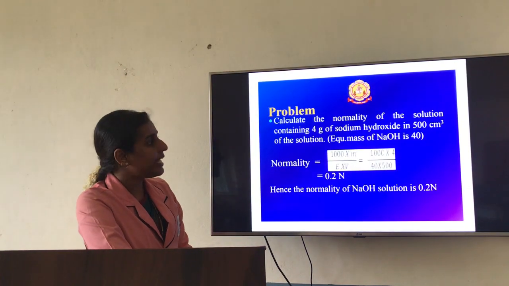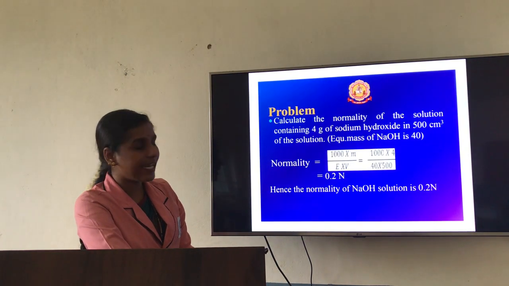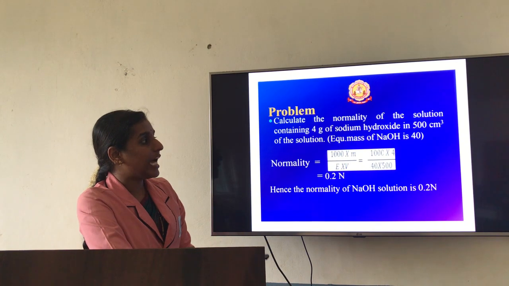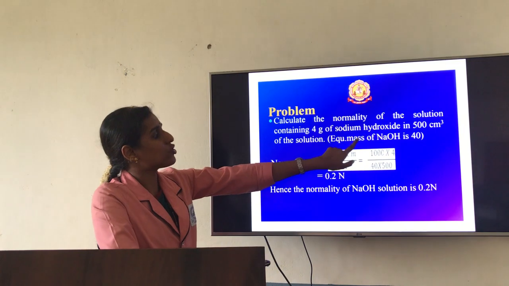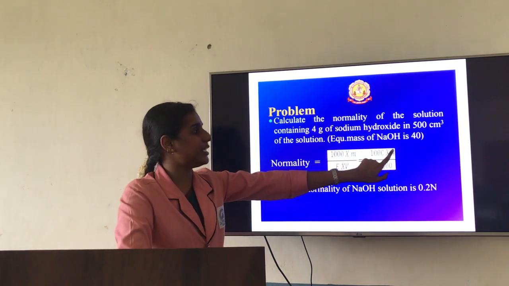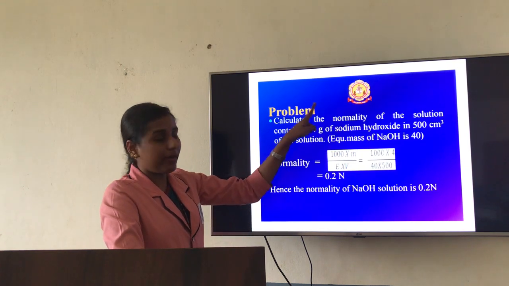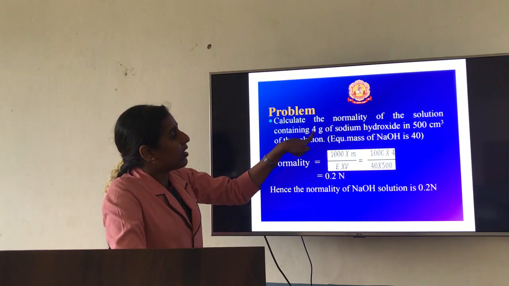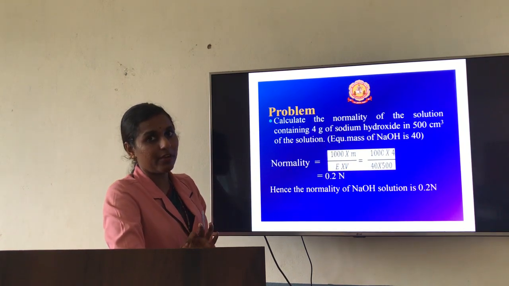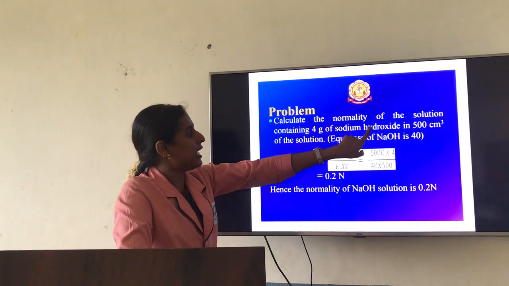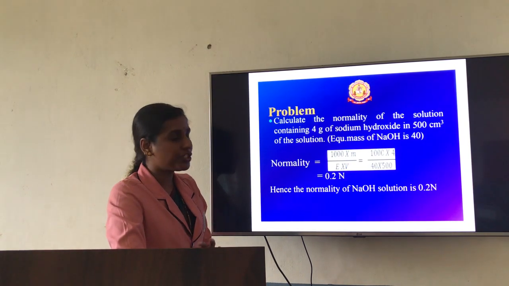Calculate the normality of the solution containing 4 gram of sodium hydroxide, that is NaOH, in 500 cm cube of the solution. See here, the equivalent mass of NaOH they have already given, that is 40. Now in the question, you are supposed to find the normality of the solution by giving 4 gram of sodium hydroxide, that is nothing but mass of the solute, as well as 500 cm cube, that is nothing but the volume of the solution they have given.